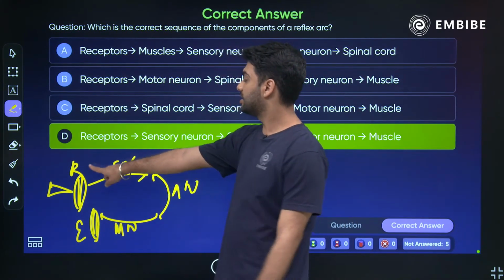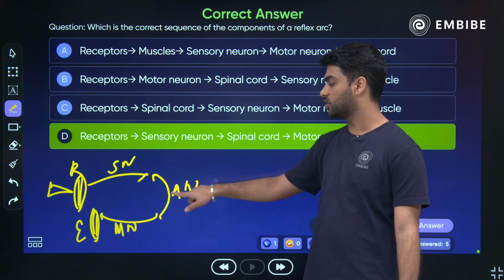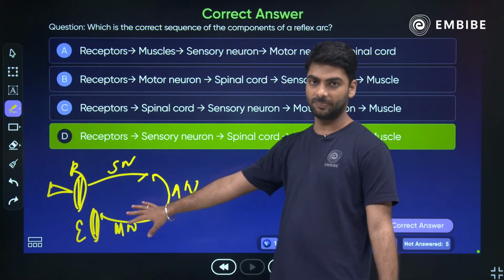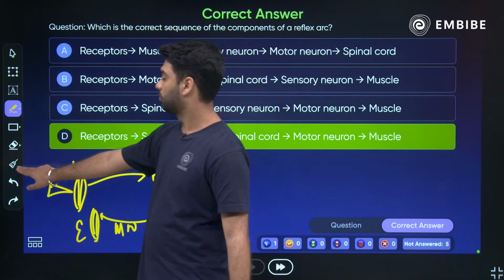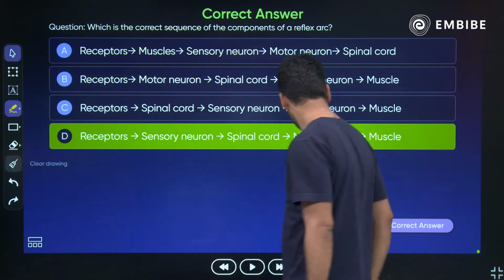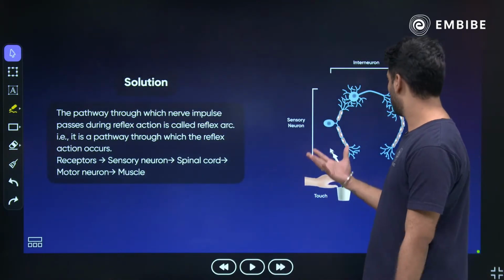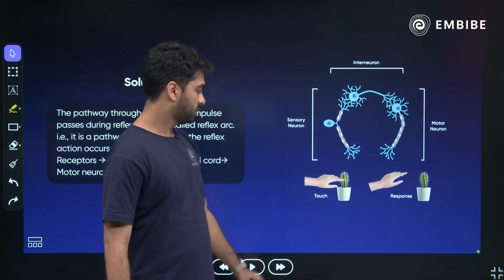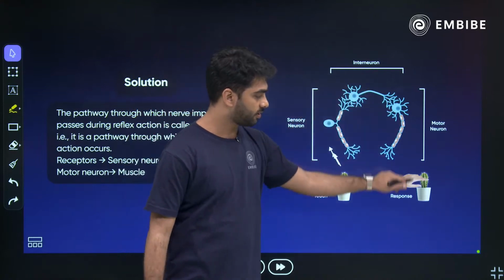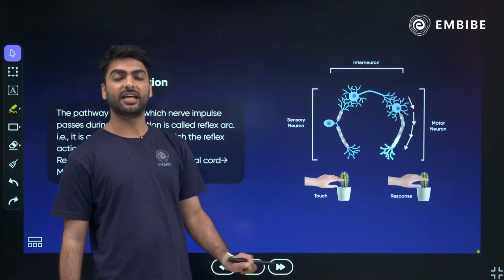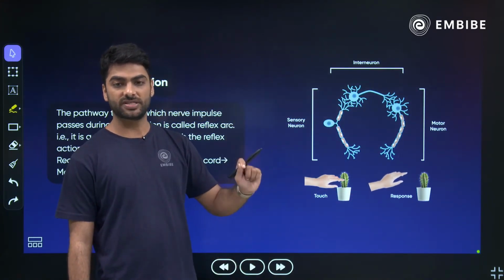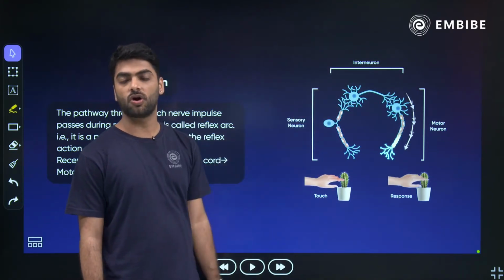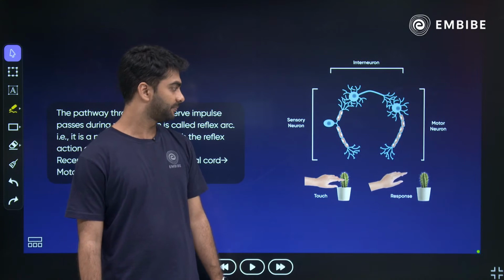Receptor, sensory neuron, association neuron, motor neuron, effector cell. Then the solution: touch response takes 1/10 of a second. This entire cycle happens in 1/10 of a second. Interneuron is also called association neuron.